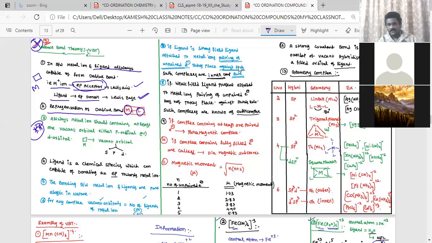Now, how to represent these two? First point, always the metal ion should contain at least one vacant orbital, an empty orbital. Definite point, the metal ion should contain one vacant orbital. That vacant orbital may be an s orbital, p orbital, or d orbital. A ligand is a chemical species capable of donating an electron pair towards the metal ion.